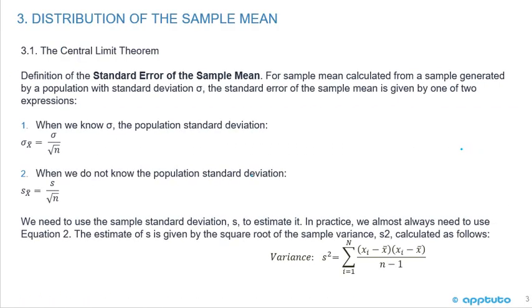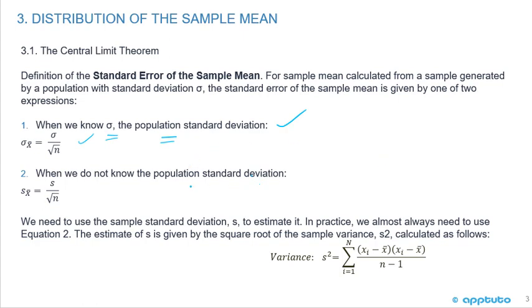Definition of the standard error of the sample mean. For a sample mean calculated from a sample generated by a population with a standard deviation, the standard error of the sample mean is given by one of two expressions. The first one is when we know the population standard deviation: it is the standard deviation divided by the square root of n. That's the number of samples that you've done.